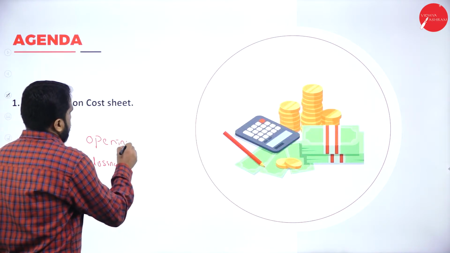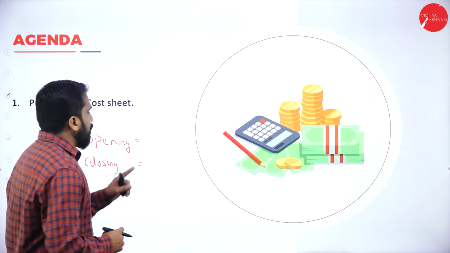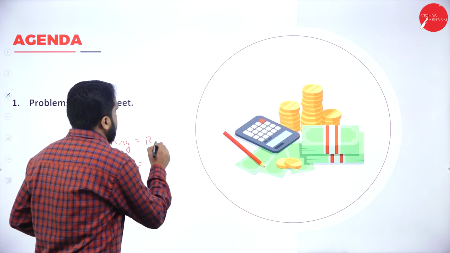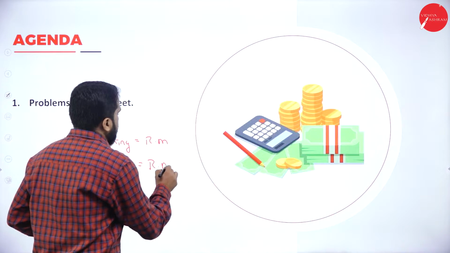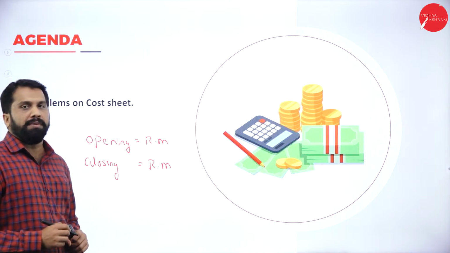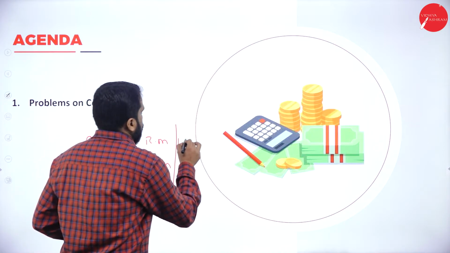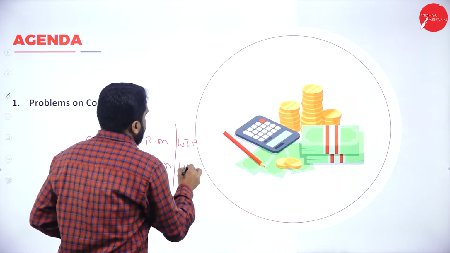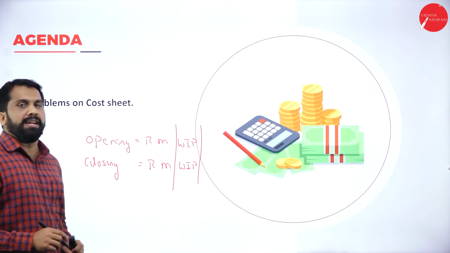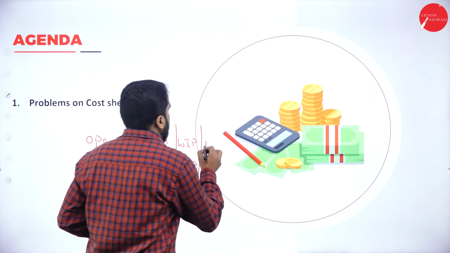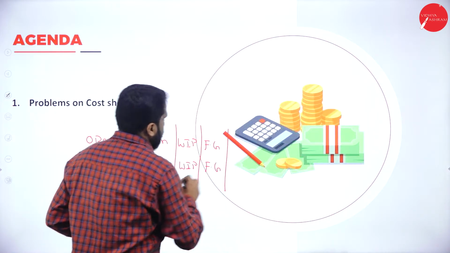In this, we have opening stock of raw materials and closing stock of raw materials. Now, we have opening stock of work in progress and closing stock of work in progress. In the question, you will get opening stock of finished goods and closing stock of finished goods.